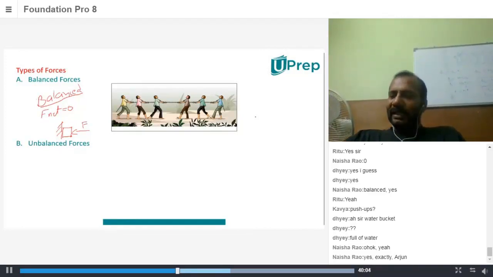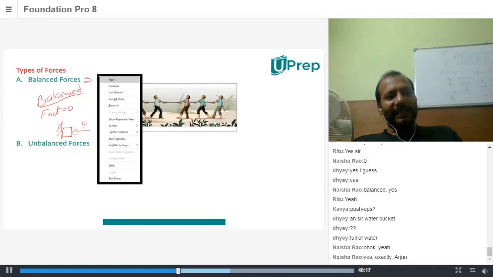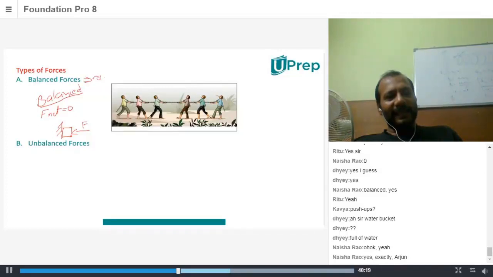So what do we conclude from that? With balanced force, the net force is 0. So balanced force implies no motion, no acceleration. I'll say acceleration is 0. What does balanced force imply? Balanced force implies acceleration is 0. Acceleration 0 means, what does it mean? No change in velocity.